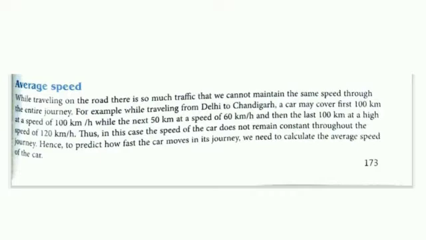Thus, the speed of the car does not remain constant throughout the journey. Hence, to predict how fast the car moves in the journey, we need to calculate the average speed of the car.